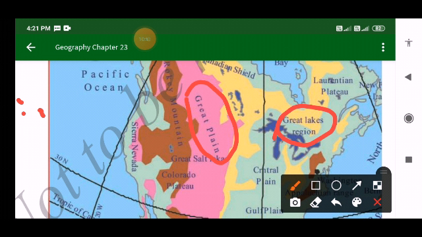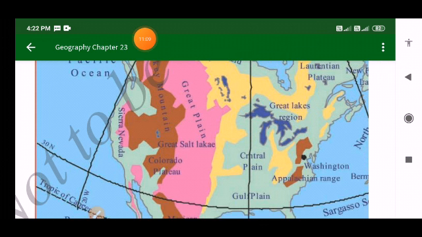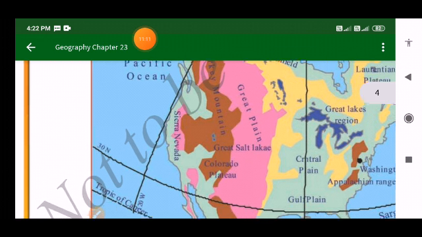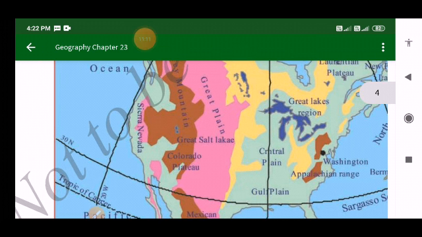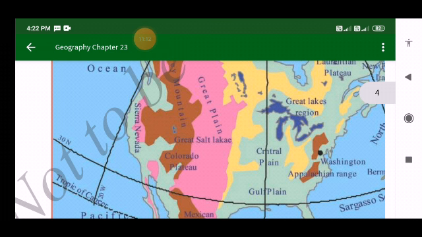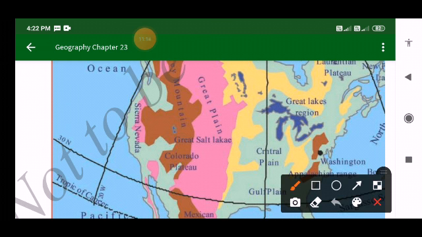Unscientific methods were carried out to do the agriculture. Due to this, it resulted in devastation. That means it led to the decline of agricultural lands in America and Canada. So that term is referred to here as the dust bowl. Understood what I'm telling?